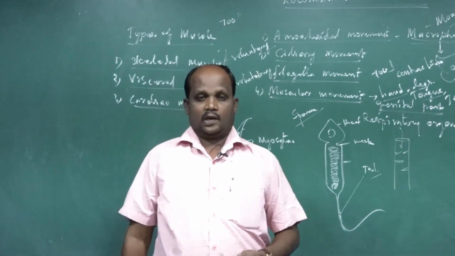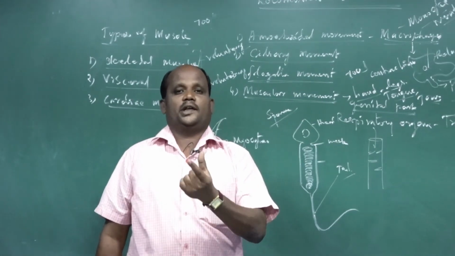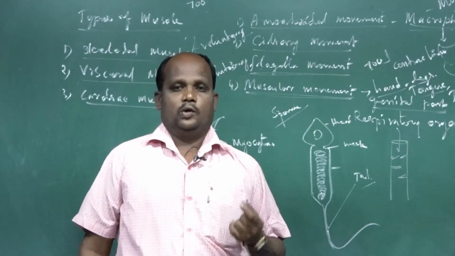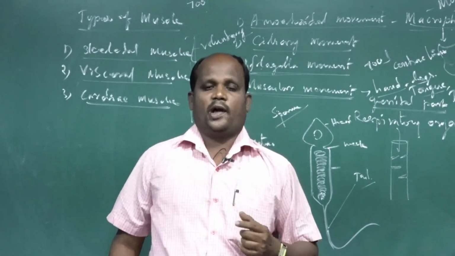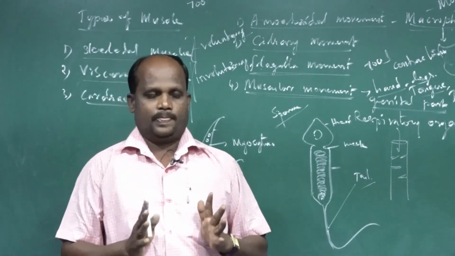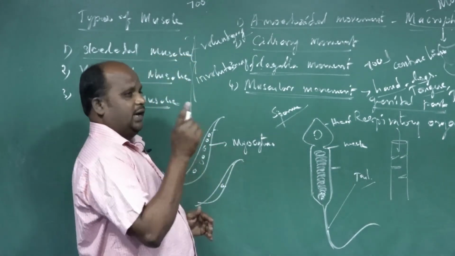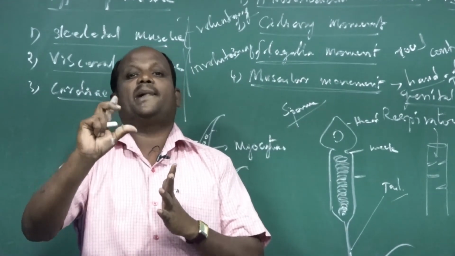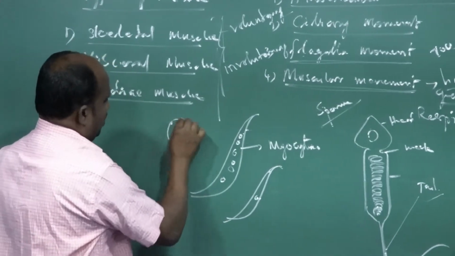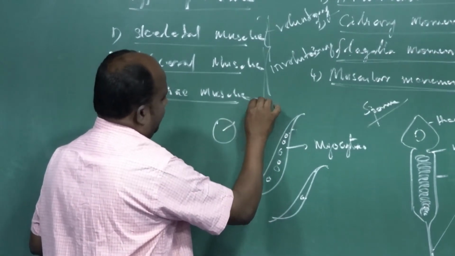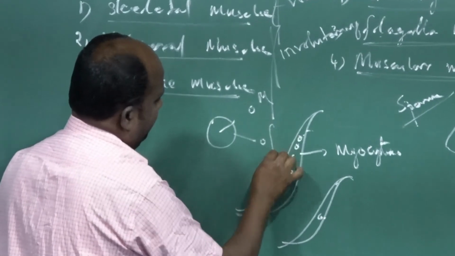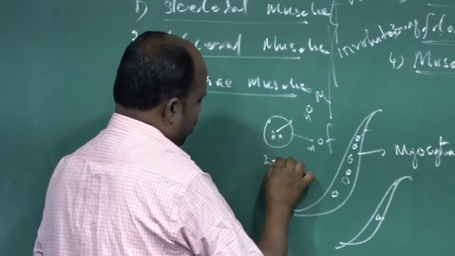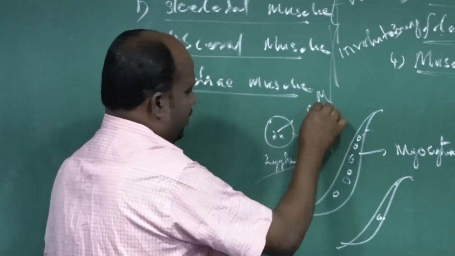Next one is the origin of muscle from the embryonic stage. The human embryo is a triploblastic animal. Why is the human embryo called triploblastic? See, the union of egg and sperm forms a zygote. The zygote is a single cell with a diploid nucleus. One nucleus comes from the mother, another from the father. So N nucleus plus N, 2N. That is a zygote, formed by the union of egg and sperm.